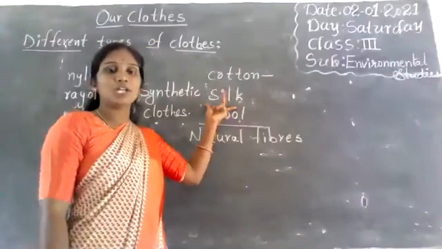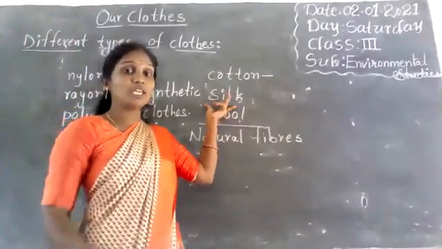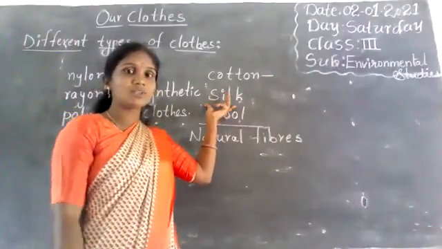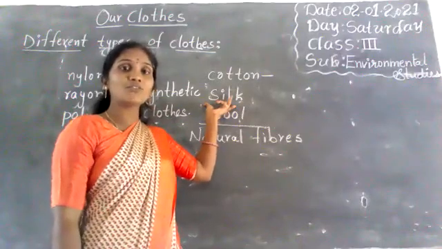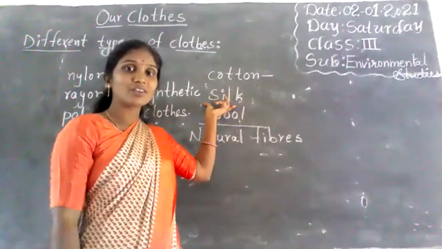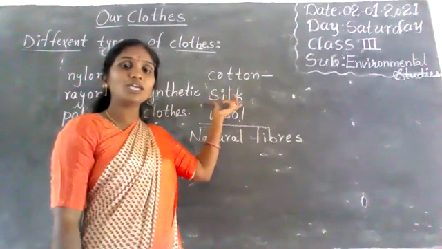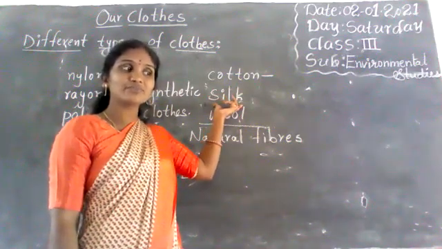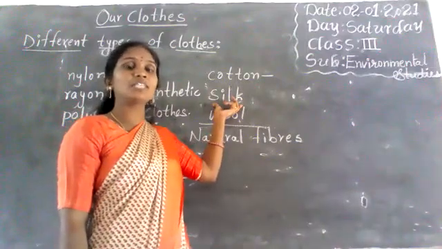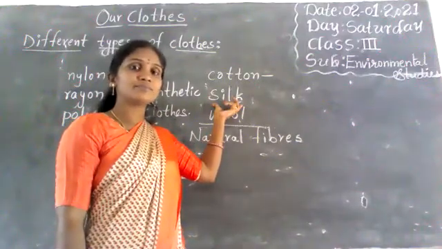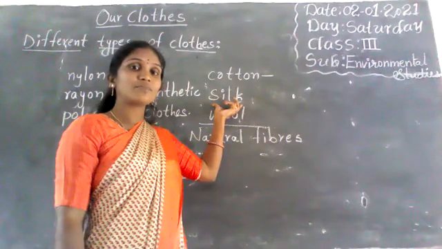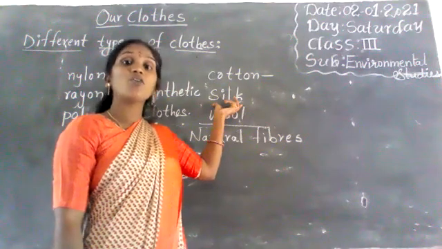And silk. Silk also we get from one insect. What is that? How do we get silk? Yes, an insect. What is that insect's name? Silkworm.